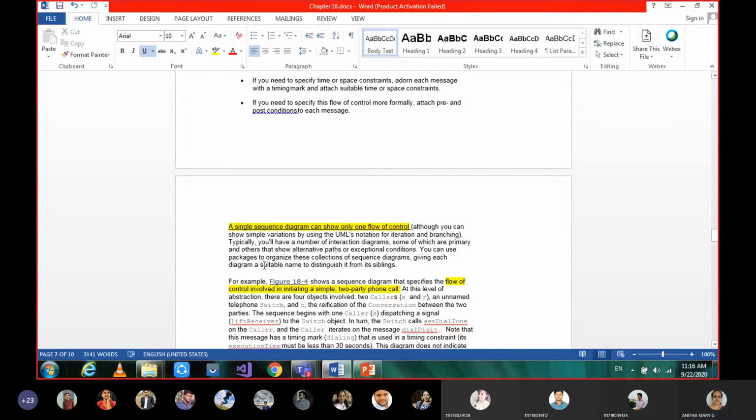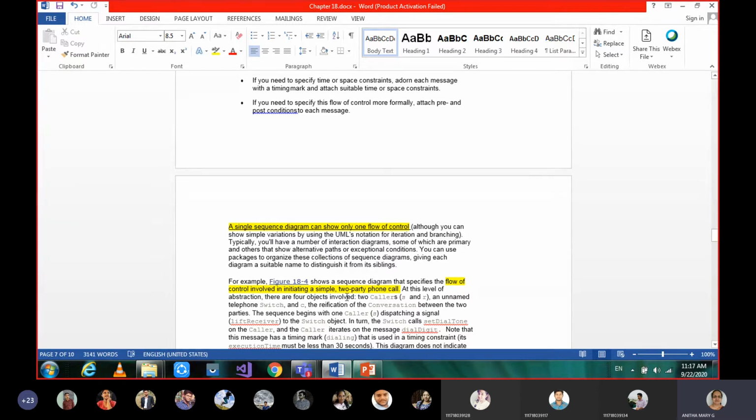Suitable name to distinguish it from its siblings. So the first sequence diagram is for what purpose? The unique name for that first flow of control has to be specified. Similarly, for the second flow of control, you have to give a name. So likewise, you will have multiple flows of control, meaning you need to draw multiple sequence diagrams, and each one needs a suitable name that distinguishes it from its siblings.